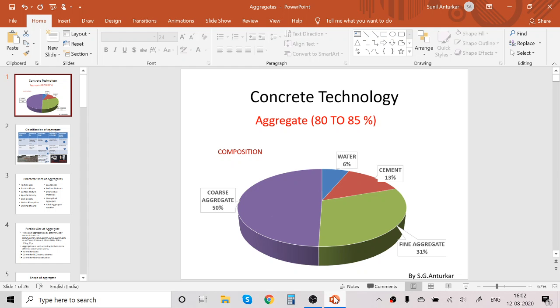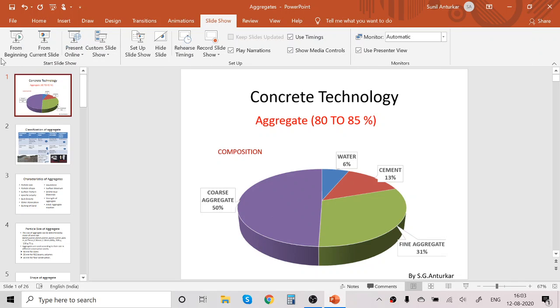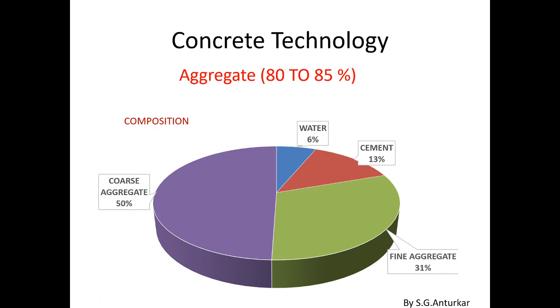Hello friends, today we will discuss the important ingredient in concrete, that is aggregate. There are four ingredients in concrete: cement, water, coarse aggregate and fine aggregate.